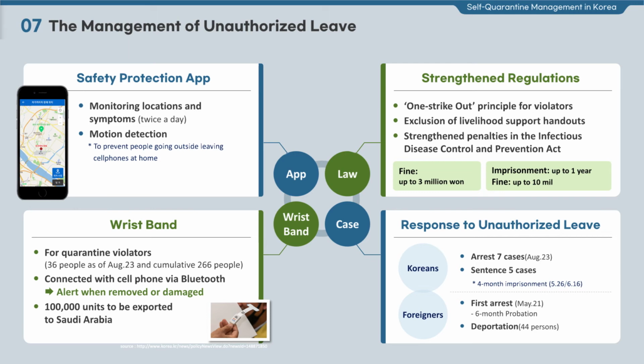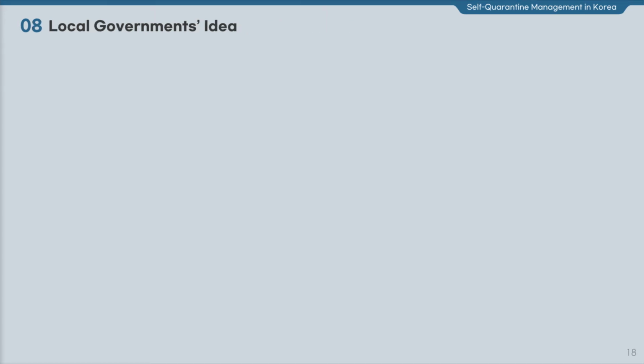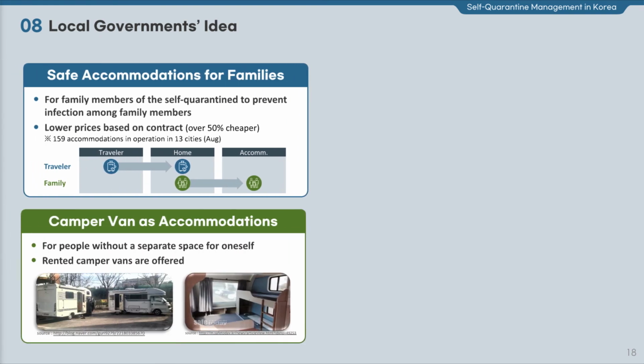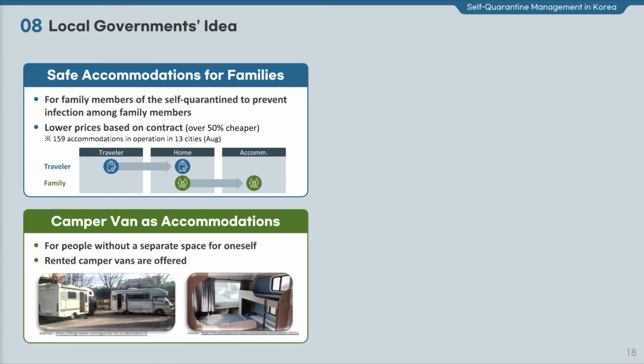With regard to responses to unauthorized leave, domestic residents who violated the obligations were sentenced to imprisonment for 4 months. As for foreigners, some of them were arrested or a deportation order was issued to 44 persons. Likewise, the judicial authority is applying more strict rules to unauthorized leave. Now, I will explain some novel ideas of local governments developed during the self-quarantine management.